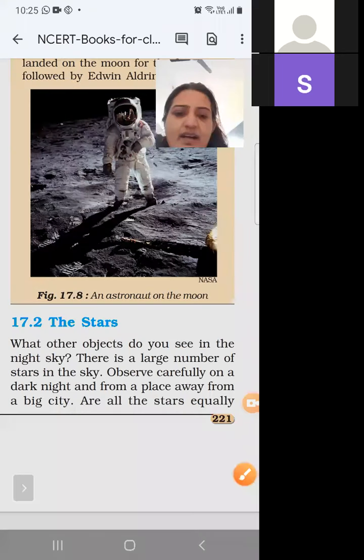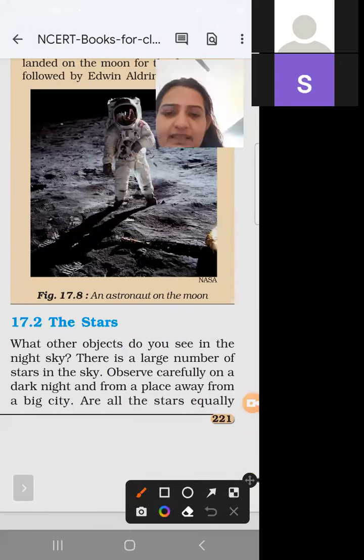What other objects do you see in the night sky? So apart from the moon, in the night sky, we see stars.